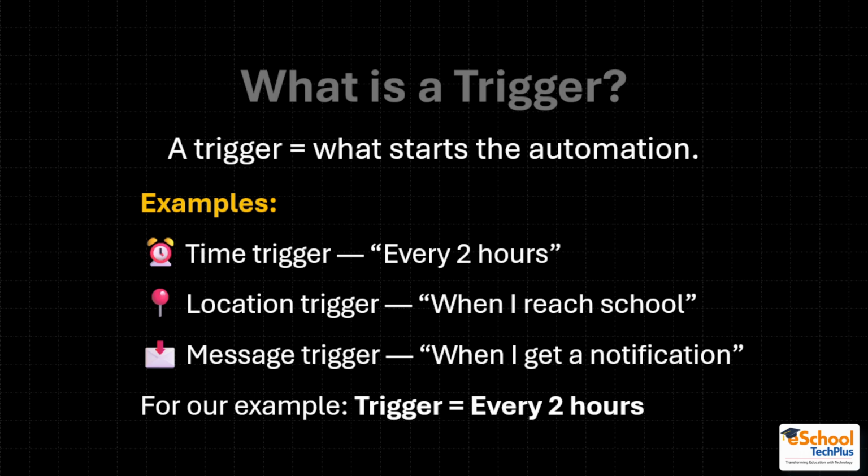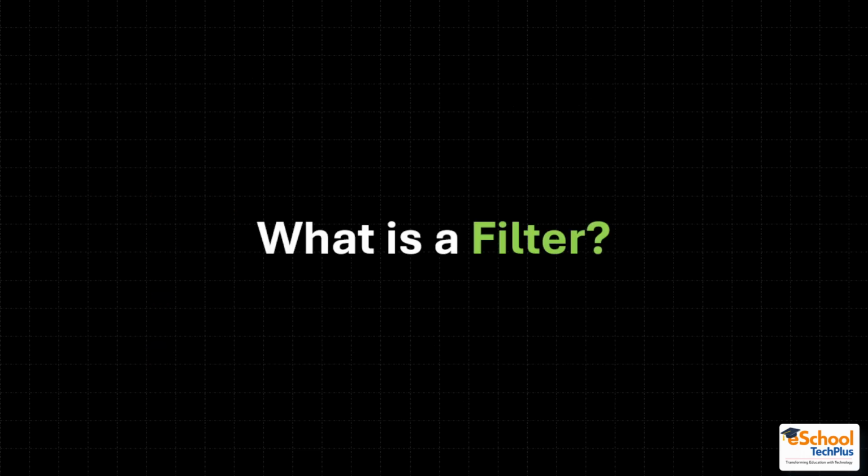So that trigger need not be applied at that time. So location-wise, the trigger is affected. When I reach the school, the trigger should be applied. So that is what the different types of triggers are, and we have to use different types of triggers according to our use case.